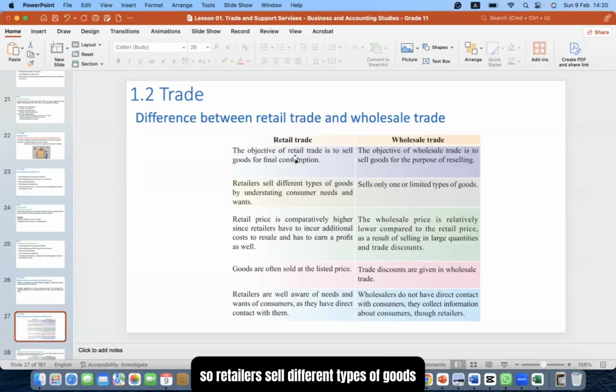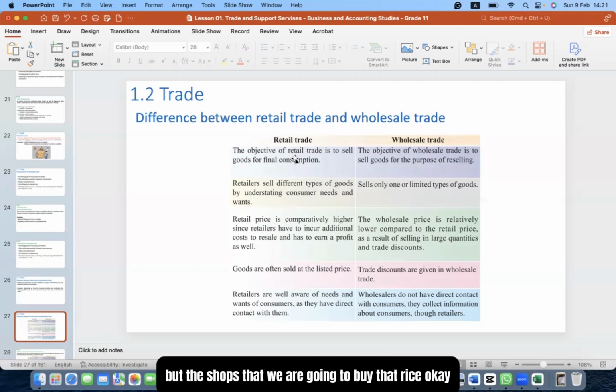So retailers sell different types of goods by understanding the consumer needs and wants. That means retailers are selling different types of goods. But when you look at the wholesalers, they are selling only one or limited types of goods. We discussed the rice example. For example, Arali rice or Nipuna rice, they are selling rice. But the shops where we buy that rice, if we go and check inside them, they have so many products. So they have different types of goods.